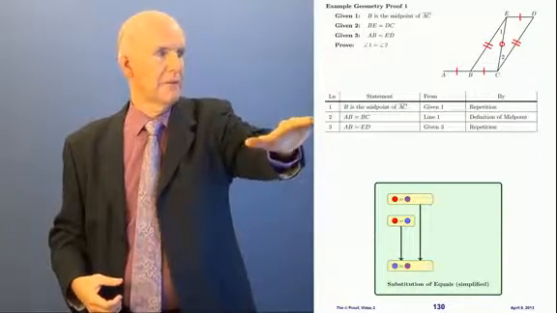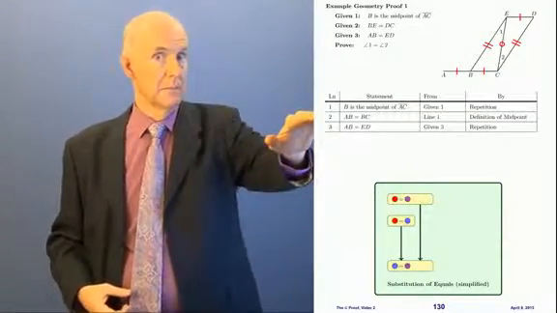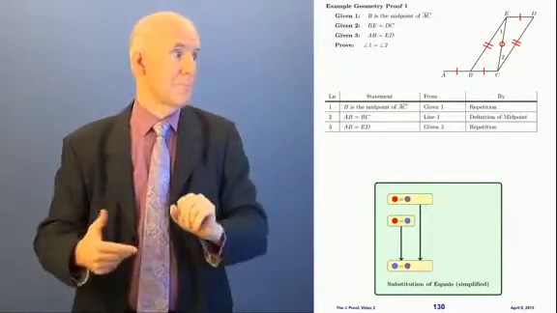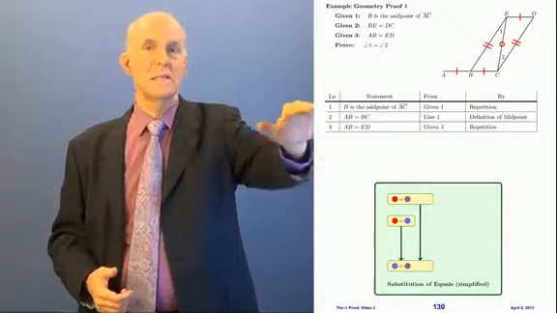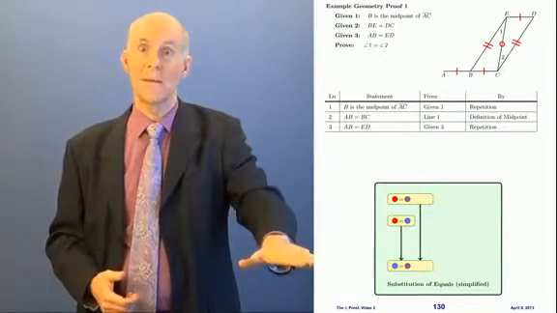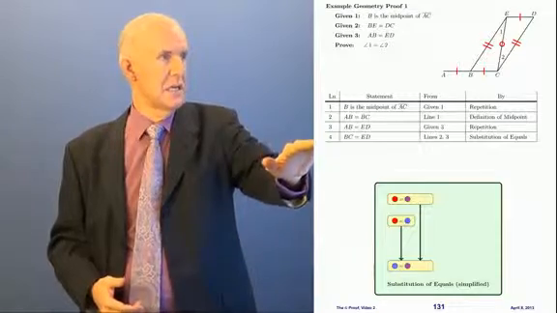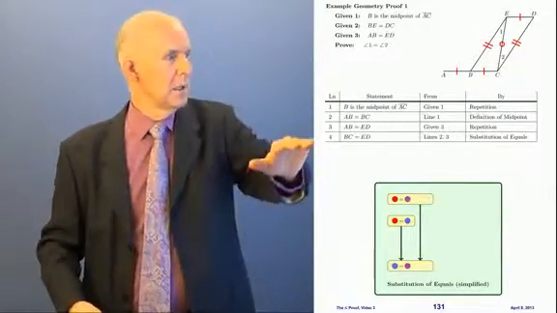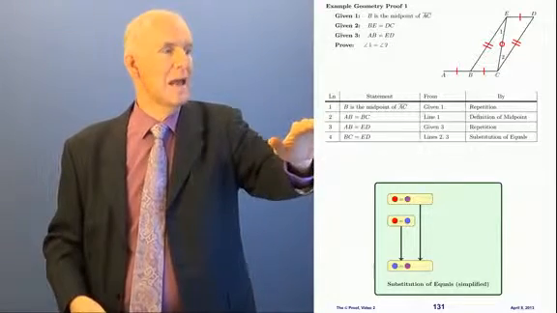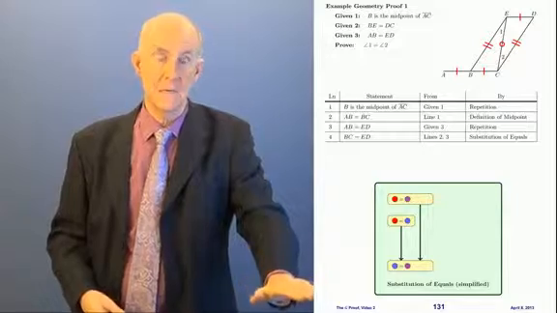Well, look what we have here in line 2. We have that AB equals BC. And then in line 3, we have that AB is equal to ED. Well, that means that BC and ED are equal to each other by this rule. See that? So that's going to be our line 4, that BC is equal to ED. And where did that come from? It came from lines 2 and 3. And by what? By substitution of equals.